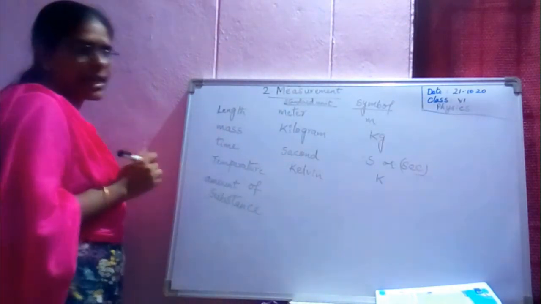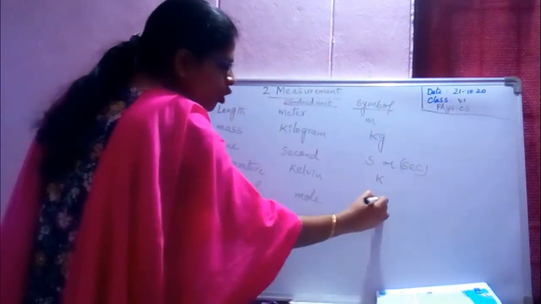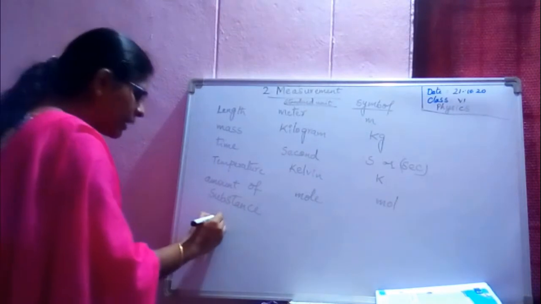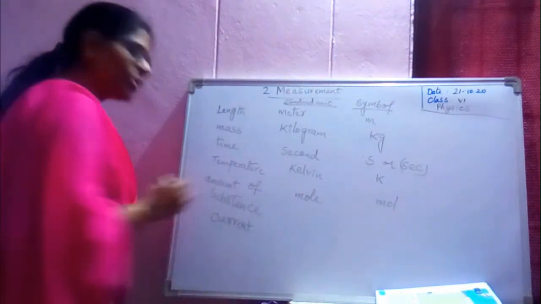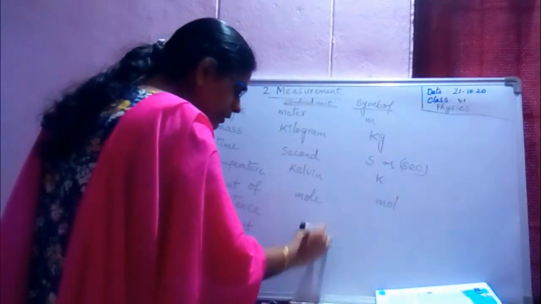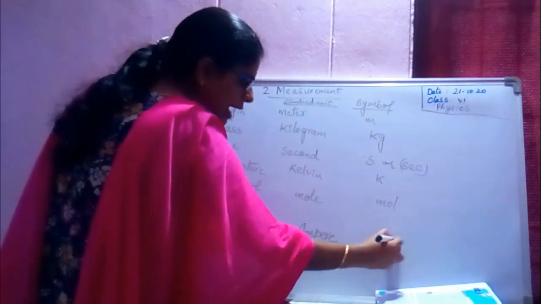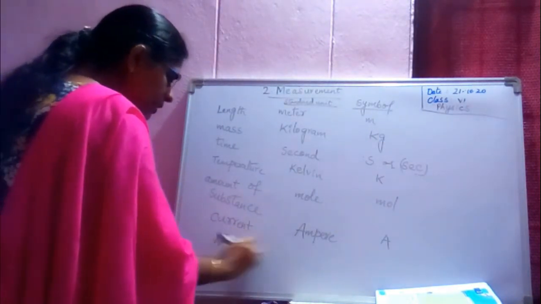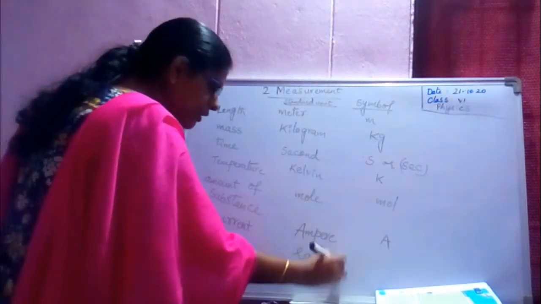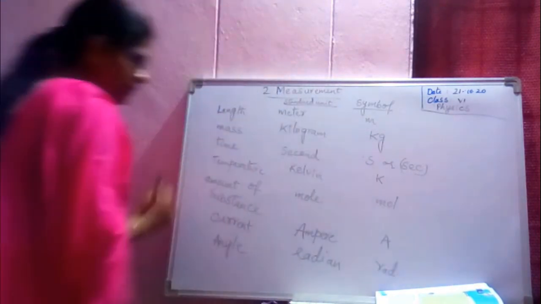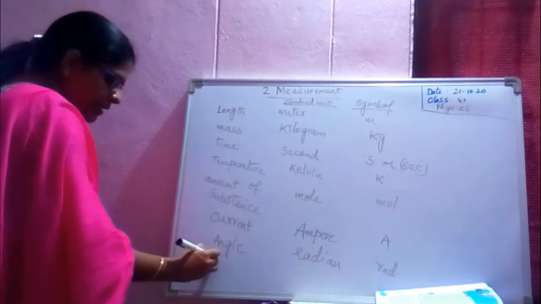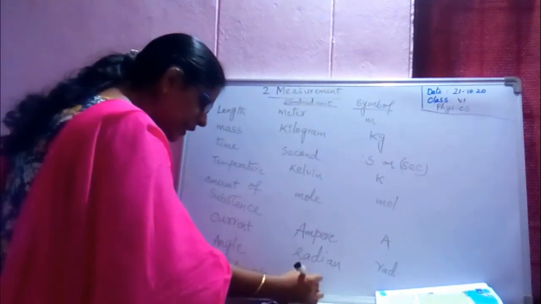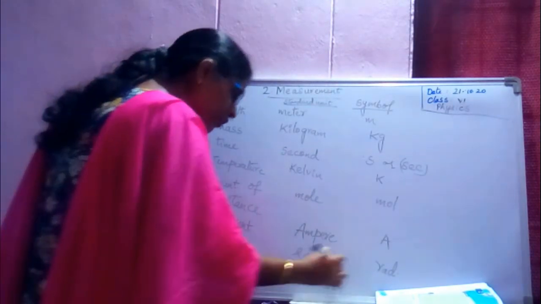Standard unit is mole, and you will be writing its symbol as mol. Next, electric current, or you can say current: ampere, it's also the name of a scientist, symbol A. Next, angle: radian, unit is rad. Solid angle: steradian, unit is sr.